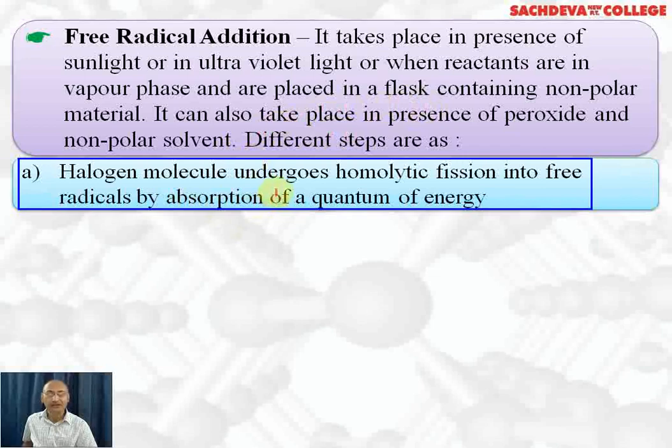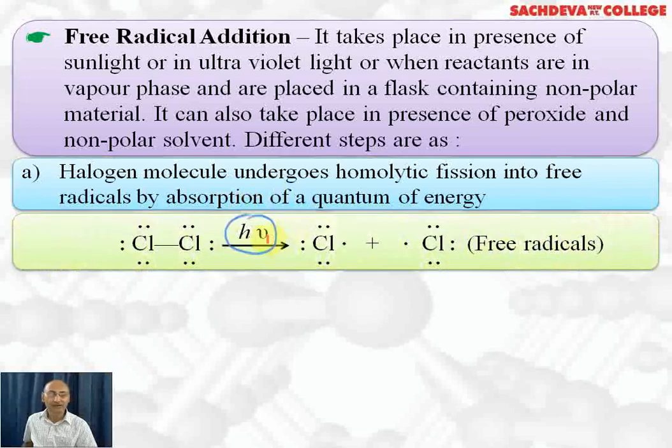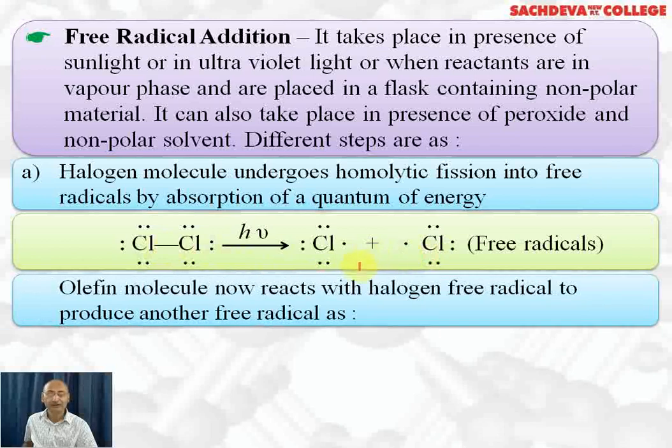The halogen molecule undergoes homolytic fission into free radicals by absorption of a quantum of energy from ultraviolet light, which is denoted by h nu. This is a chlorine molecule in which this bond is breaking homolytically. When it breaks homolytically, one electron is taken by this chlorine, one electron is taken by the other chlorine, and we get two chlorine free radicals. This is the formation of chlorine free radical by homolytic fission of Cl2.